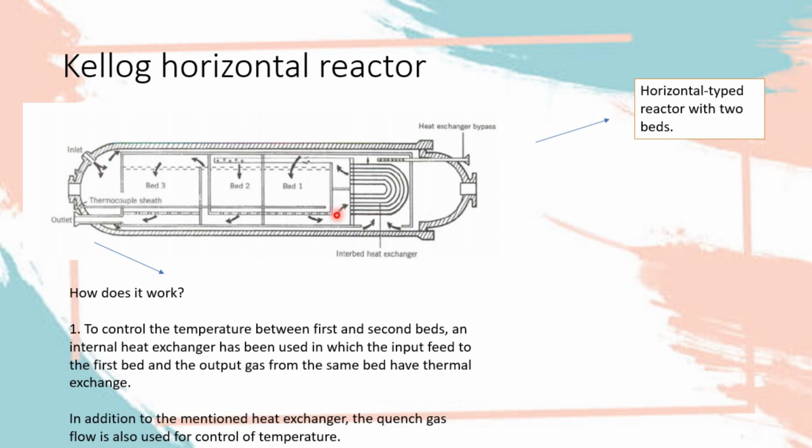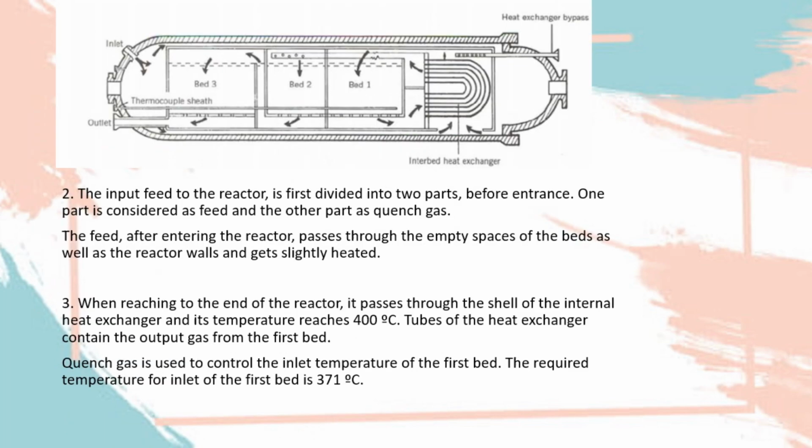So in addition to the mentioned heat exchanger, the quench gas flow, aka coolant, is also used for controlling the temperature. Next, once the feed enters the reactor, it will pass through the beds and gets shipped and gets slightly heated.